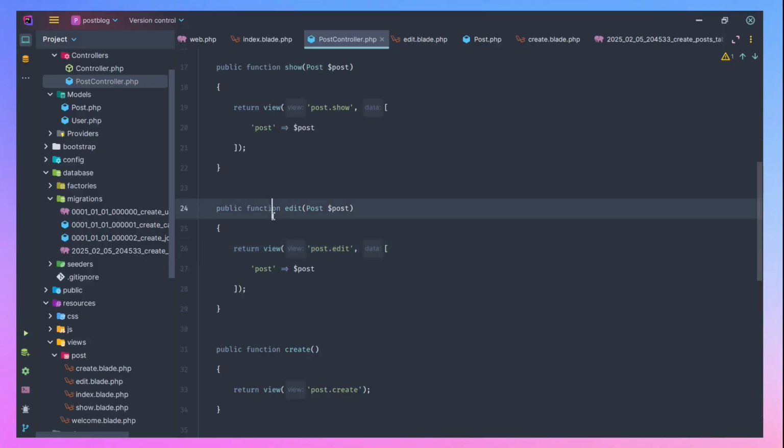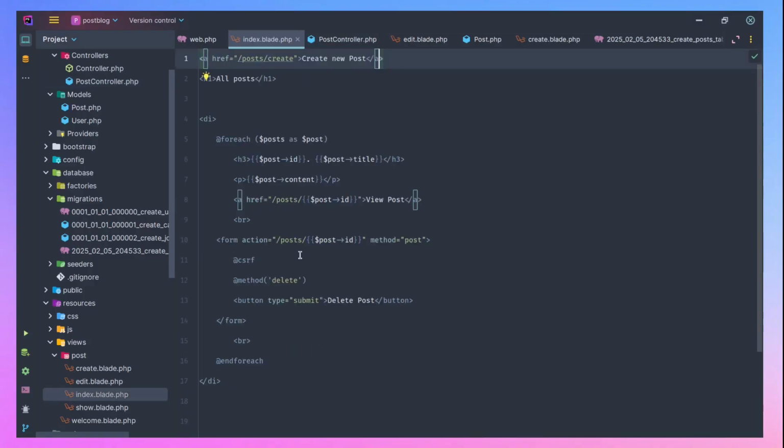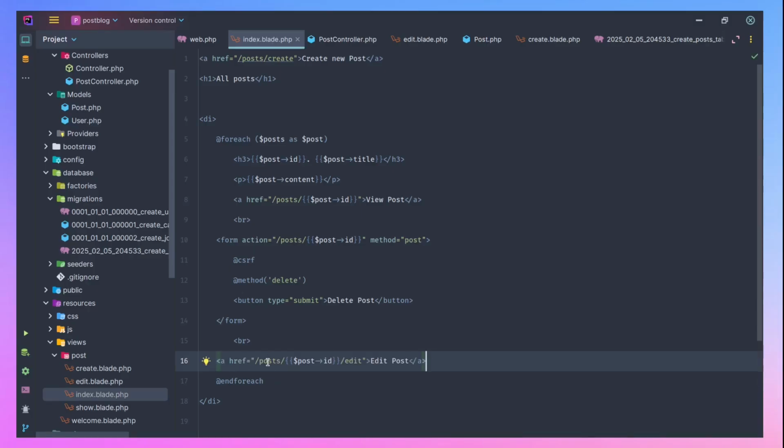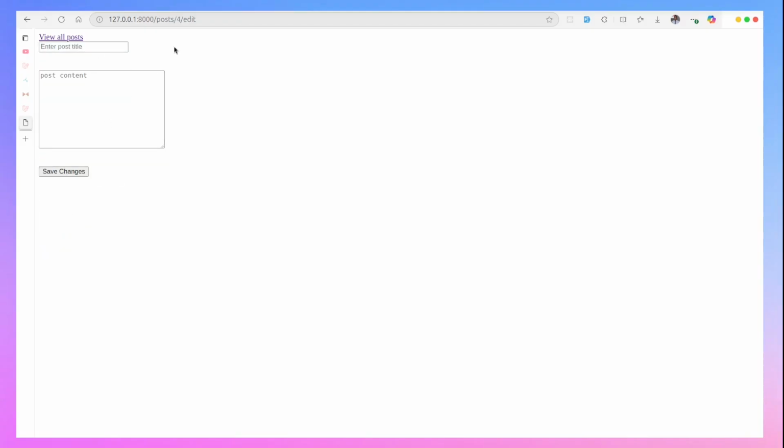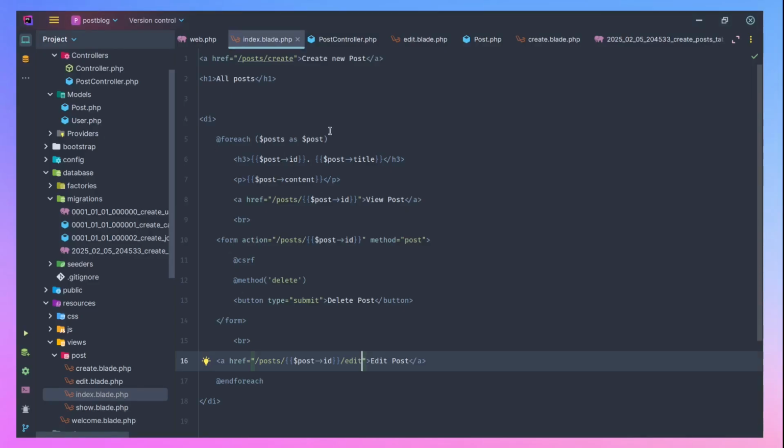All right, so we need to now come back to where we are, doing this post. So we need to go to edit post, that is post/then edit, just like we did in the route. So if we come back here now, let's refresh. So you now see edit post. So go to edit. If you edit now, you notice that though we receive the post, we are not seeing anything that has to do with the post here.